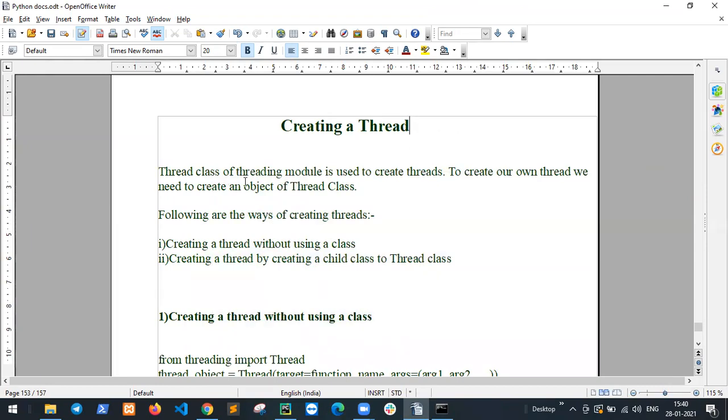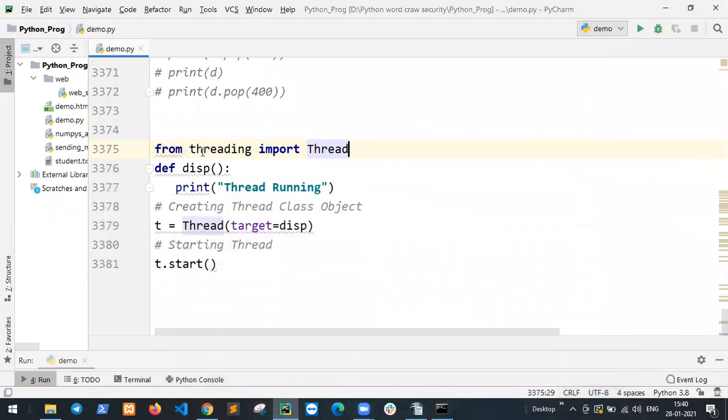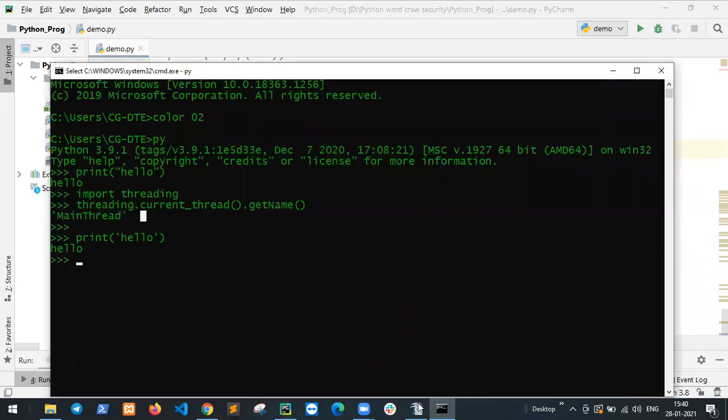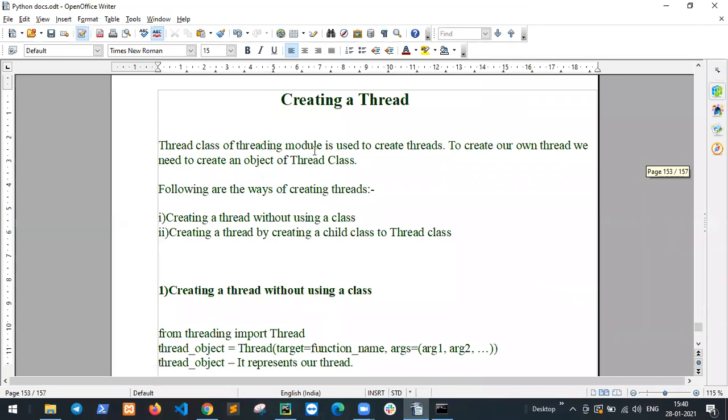The Thread class of the threading module. Threading is a module name. From threading, import Thread. The threading module is used to create threads. How to create threads?